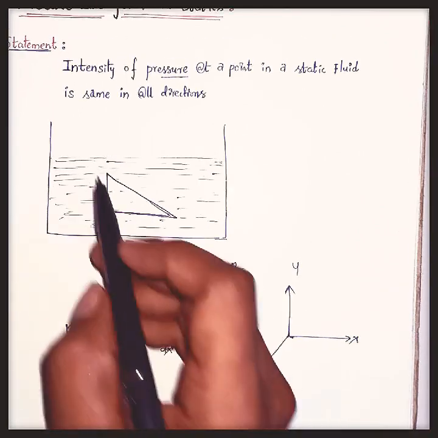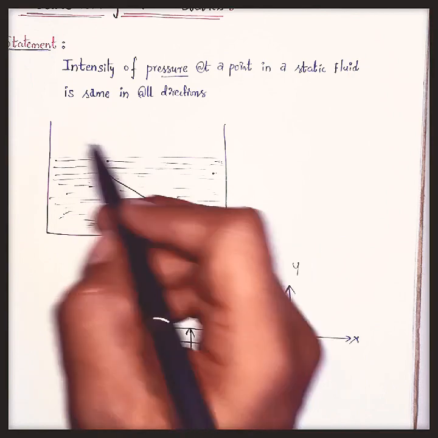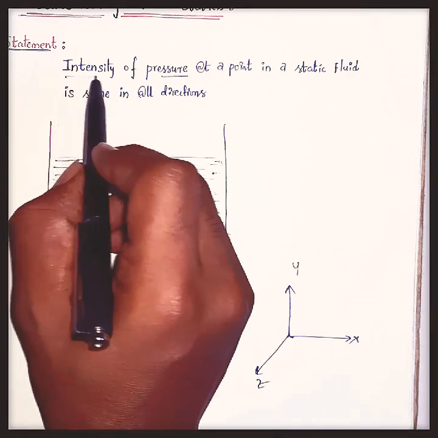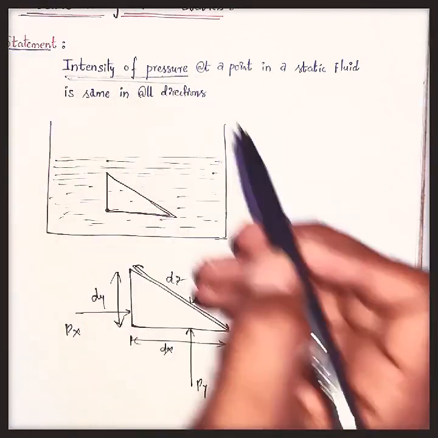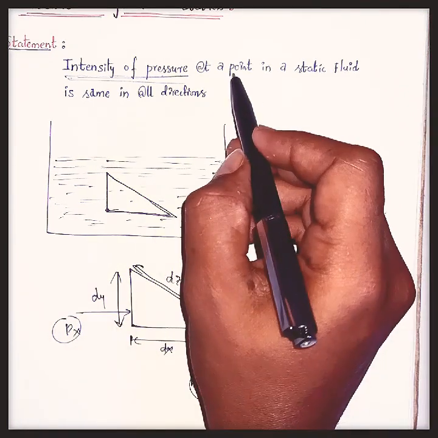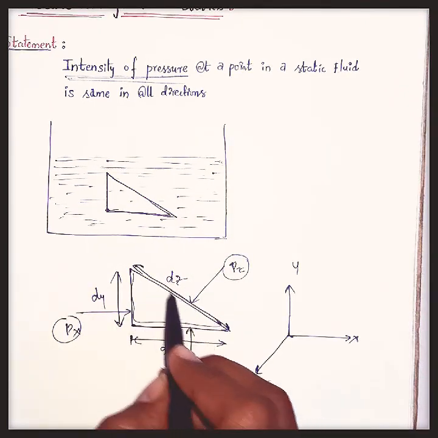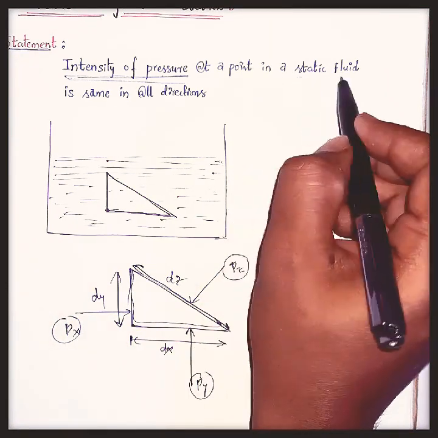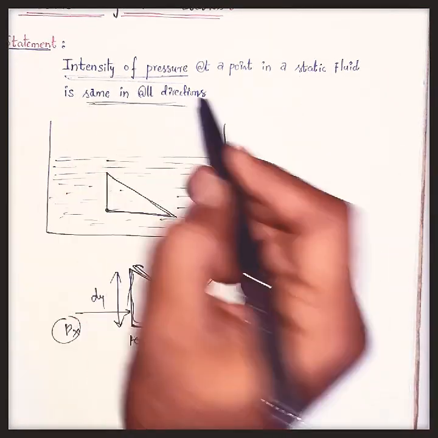According to Pascal's law, the intensity of pressure, that is px, py, and pz at a point, let us consider that this is the point, in a static fluid is same in all directions.